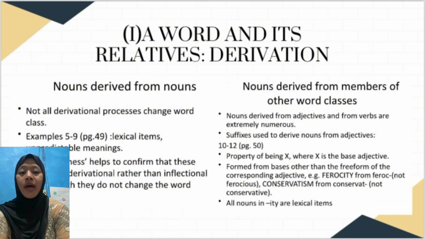Nouns derived from adjectives and from verbs are extremely numerous. Suffixes are used to derive nouns from adjectives. The property of being, where the base is the adjective. The form from the base is other than the free form of the corresponding adjective. Example: ferocity, from ferox, not ferocious. Conservative, from conservat, not conservative. All nouns in unity are lexical items.